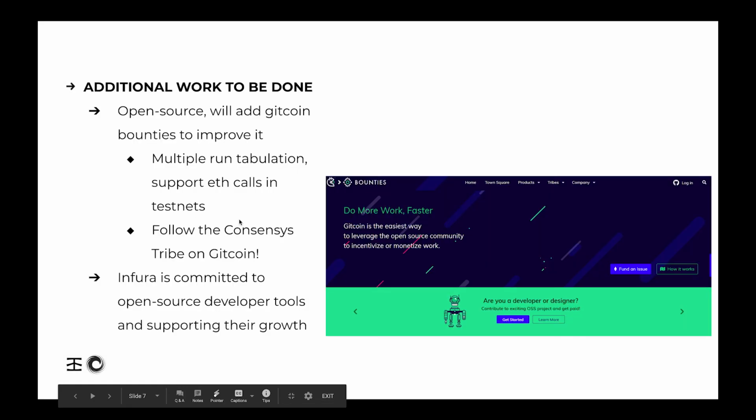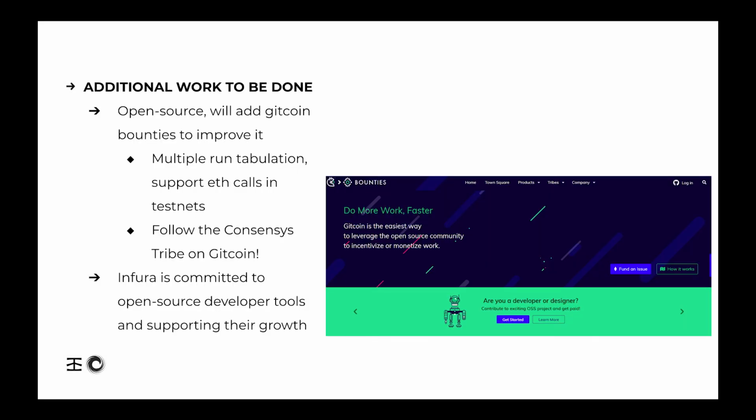We'd like additional work to be done, and since we open sourced it, we'd like to try adding Gitcoin bounties to improve it. It's written in Golang, so if you have any interest in working on a Golang project and giving back to the community, look out for our Gitcoin bounties soon. Things like multiple run tabulation and support for eth_calls and testnets. We'd really like to flesh out this tool and make it even better.